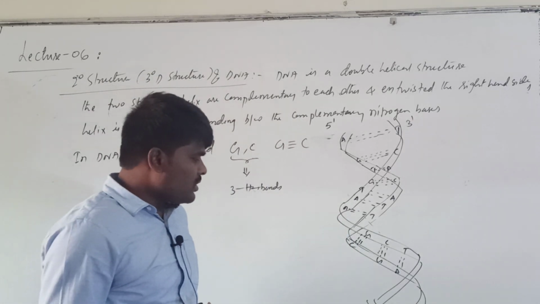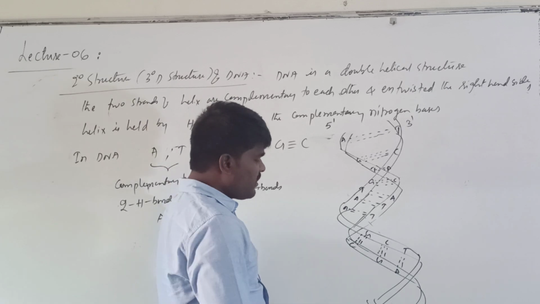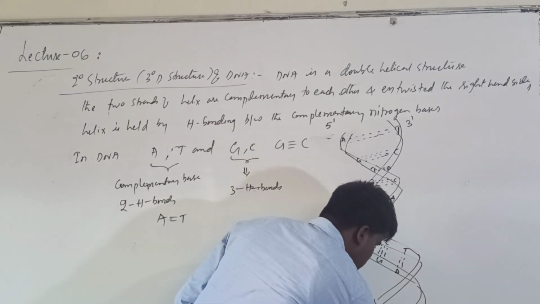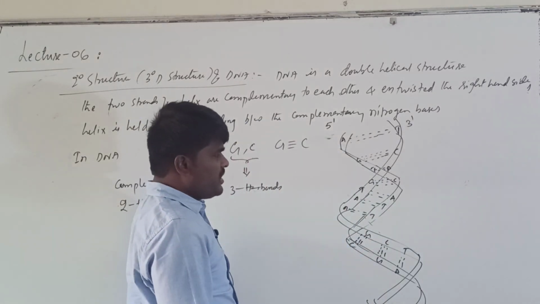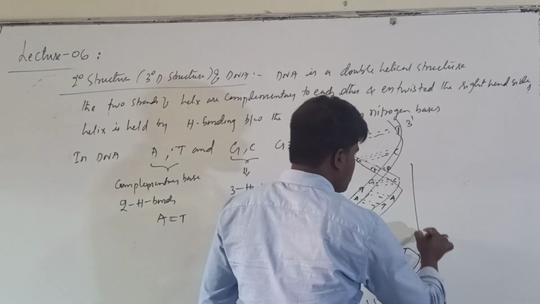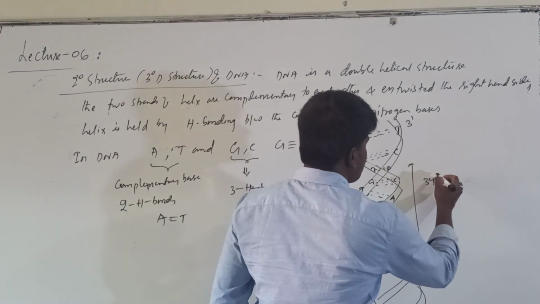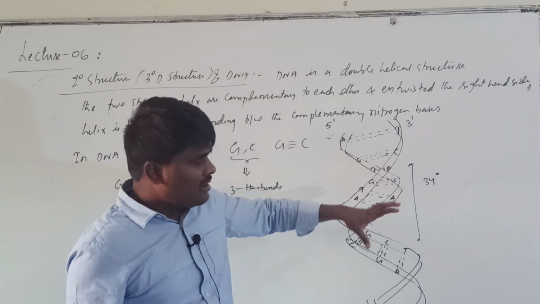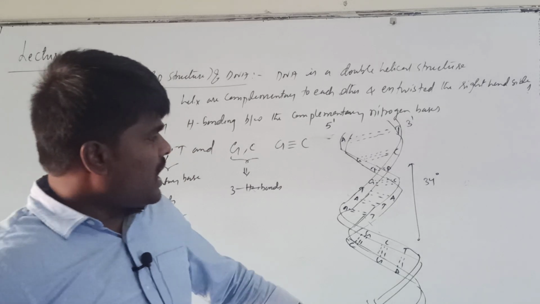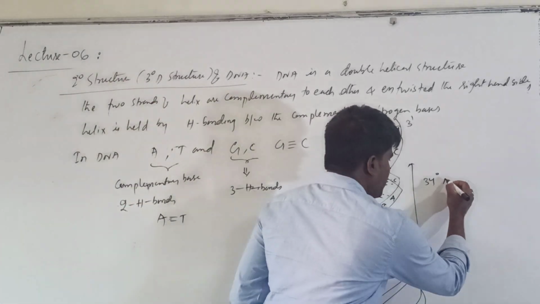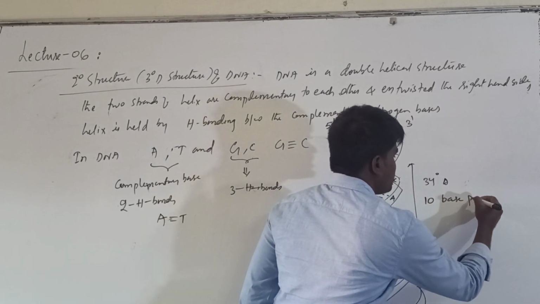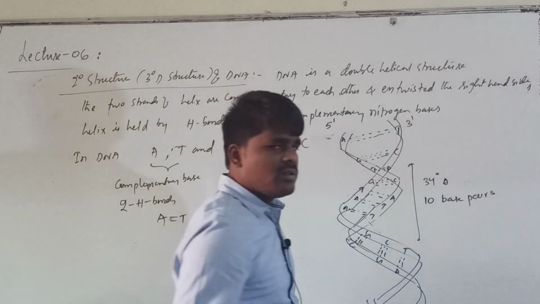If you are talking about the diameter of this double helical structure, it has a diameter of 20 angstroms. Each turn, each folding or twisting or each coil, ranges around 34 angstroms of length, and consists of 10 base pairs. How many base pairs does it consist of? 10 base pairs. That means what?